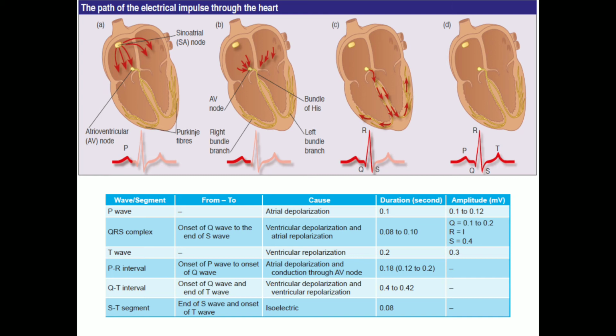There is another wave called the U wave, which is not usually seen in the electrocardiogram. It is supposed to be because of the repolarization of the papillary muscles, and this can appear in the ECG in cases of hypercalcemia, thyrotoxicosis and hypokalemia. It can also occur in myocardial ischemia.